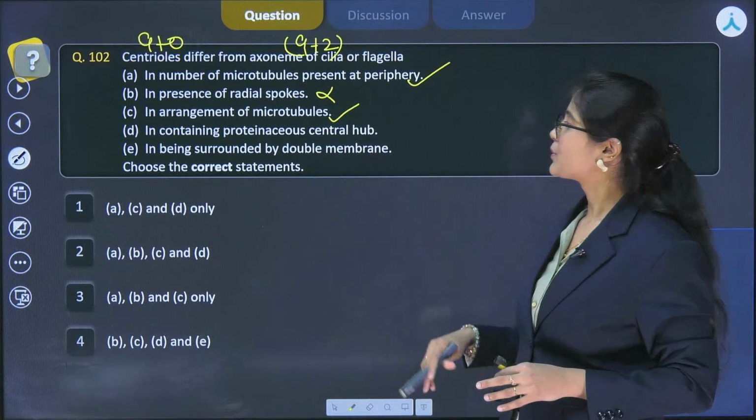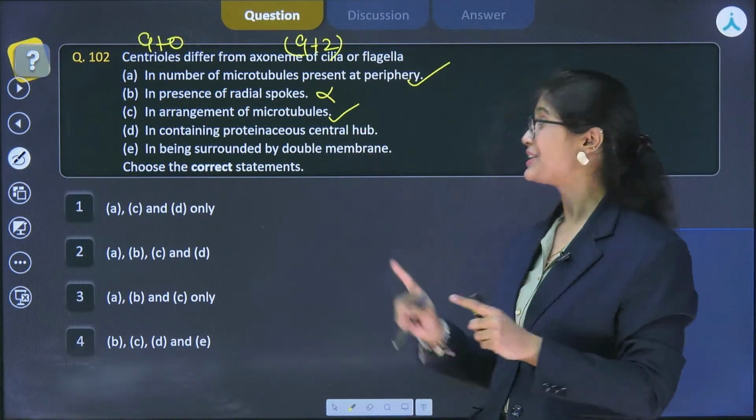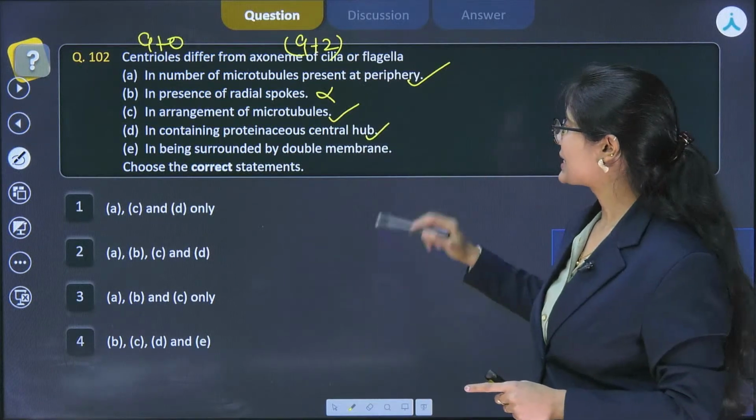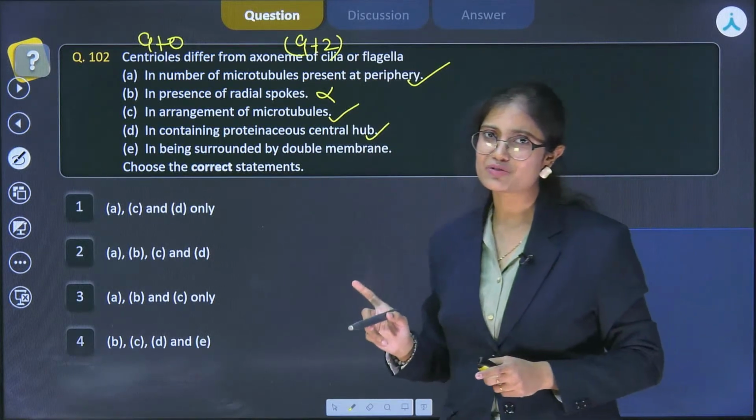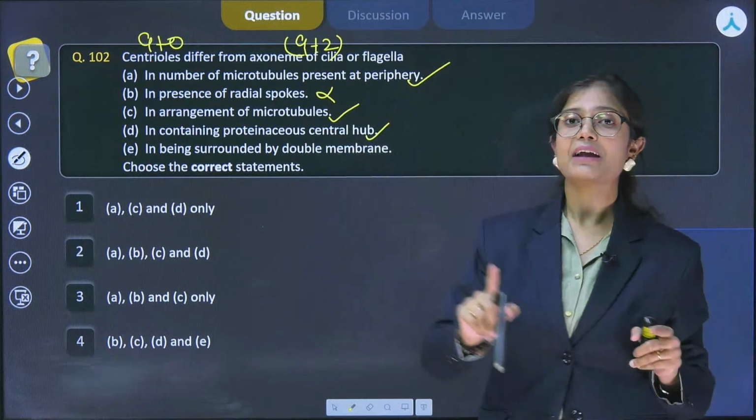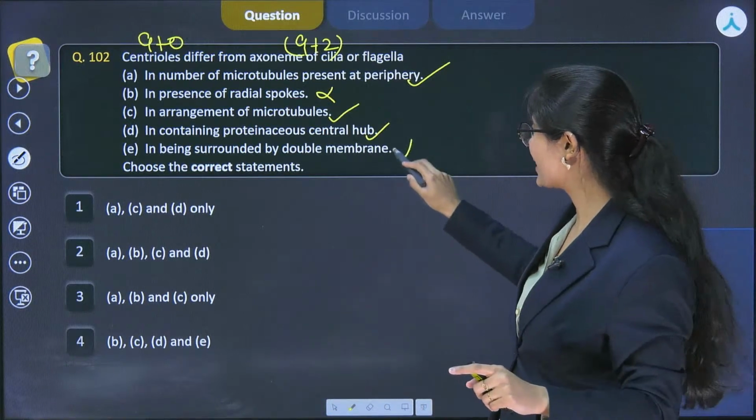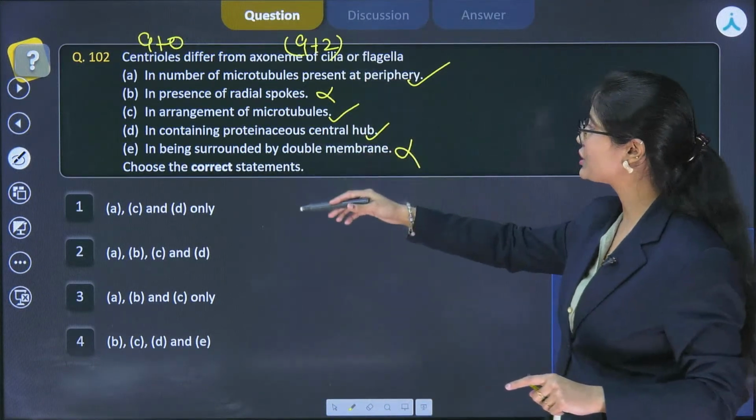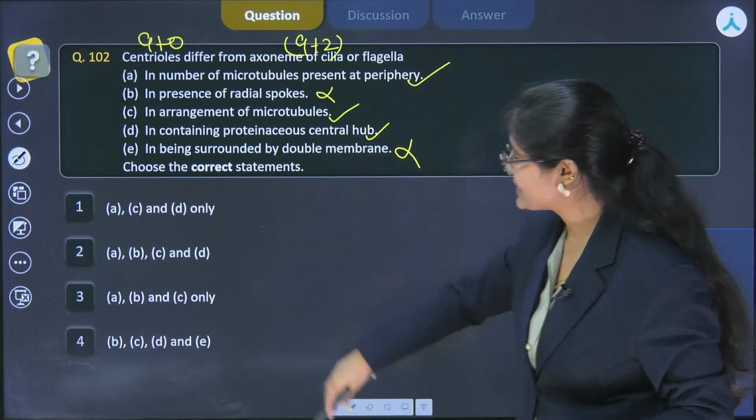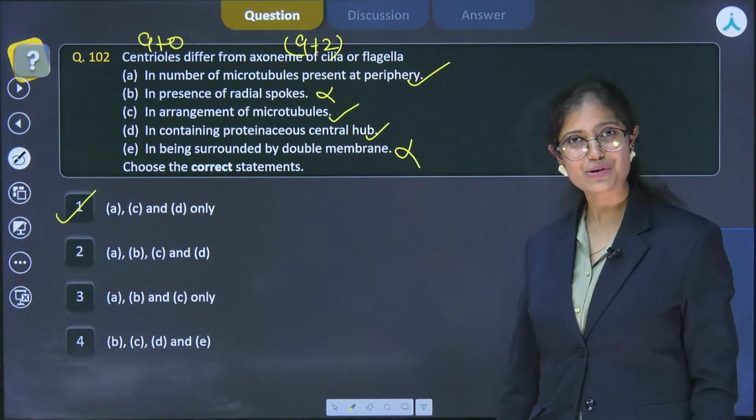Next one is containing a proteinaceous central hub. So in which was the central hub? In the centriole, but not in the axoneme of cilia or flagella. So this is also a difference. Next one is being surrounded by a double membrane. If we see the structure, the centriole had no membranous structure, but the axoneme of cilia and flagella had a plasma membrane, which was also not a double membrane bound structure. So this is false for both. Okay, so out of the 5 features, 3 are true for them. Those are A, C and D, and it is correctly depicted in option 1. So this is how we hit the correct answer for the question.